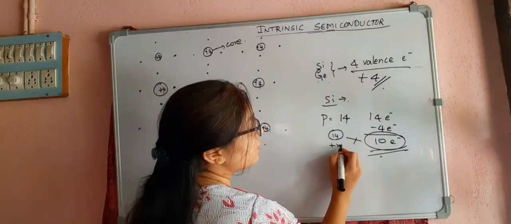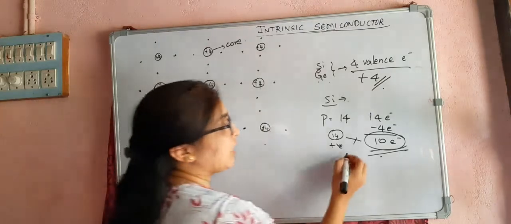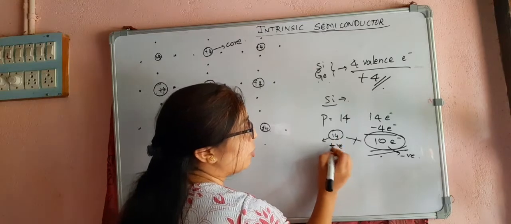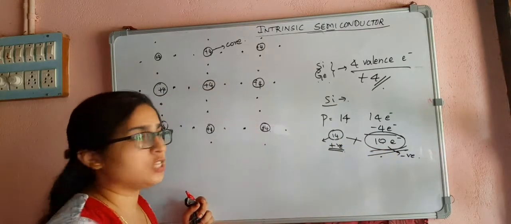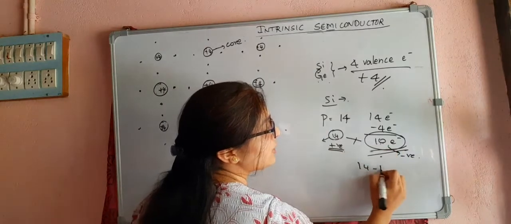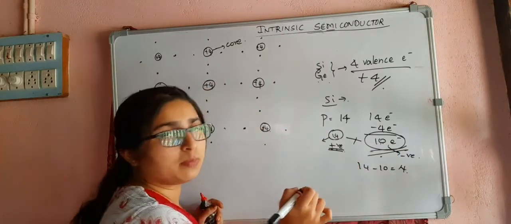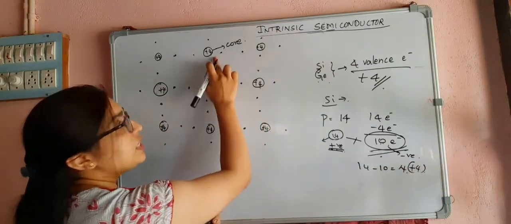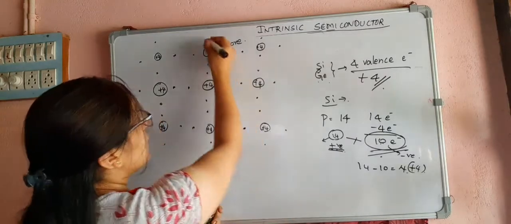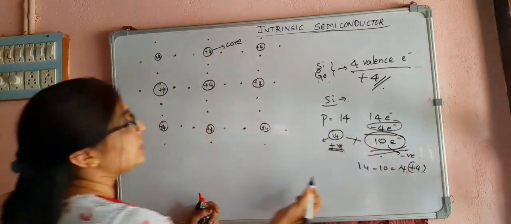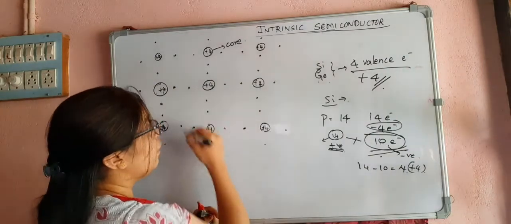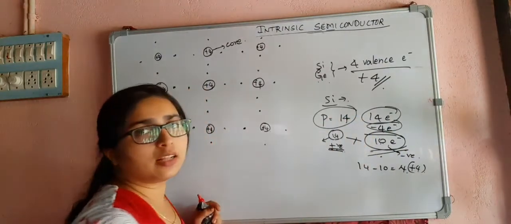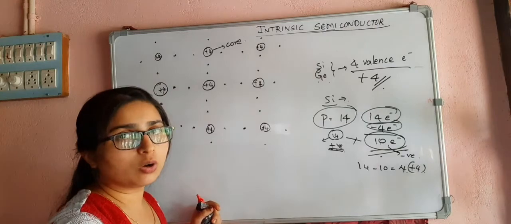A proton is positively charged and an electron is negatively charged. So the positive charge is more than the negative charge, and the difference is 14 minus 10, which equals 4. The maximum charge is positive, so it is written as plus 4. So I am writing plus 4 inside the core, and surrounding that I am writing the 4 valence electrons. Now you know 10 inside this core and 4 surrounding it make 14 electrons. Since the protons are always inside the nucleus, they are already included in the core.